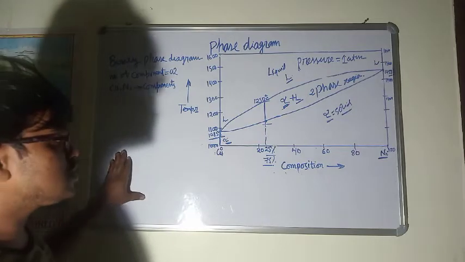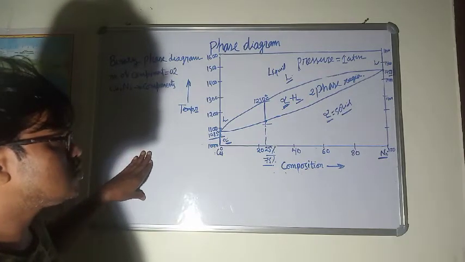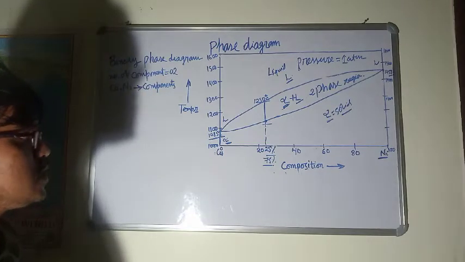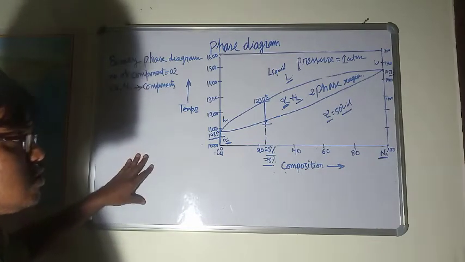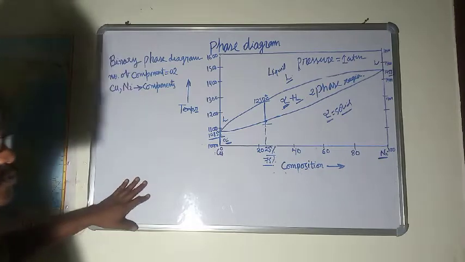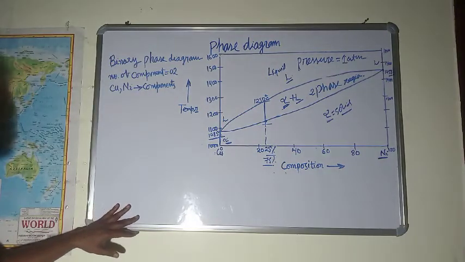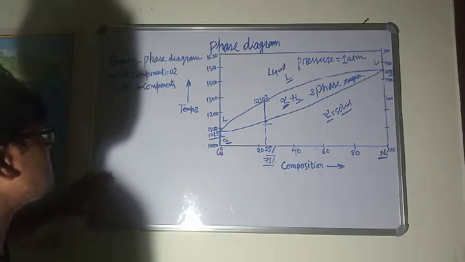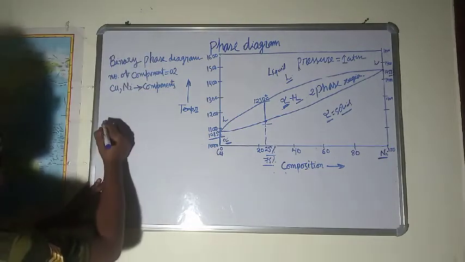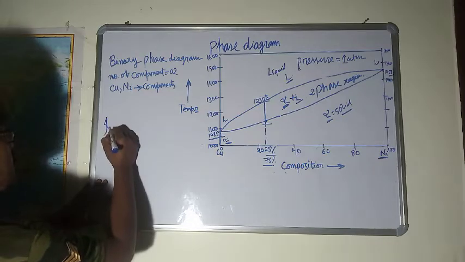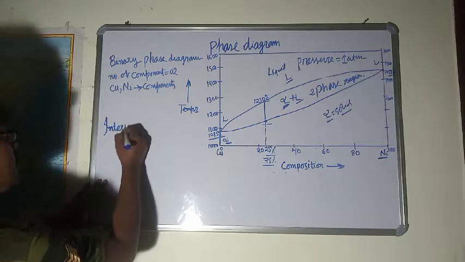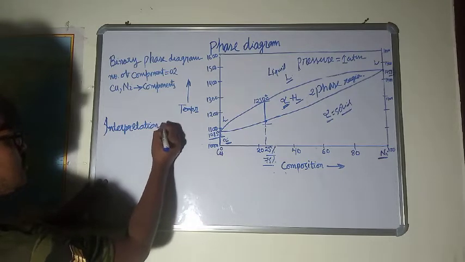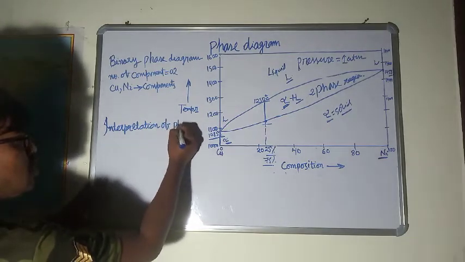Now we will try to understand the development of microstructure, how microstructure is developed in the copper nickel phase diagram. But before that, we will discuss the interpretation of the phase diagram.